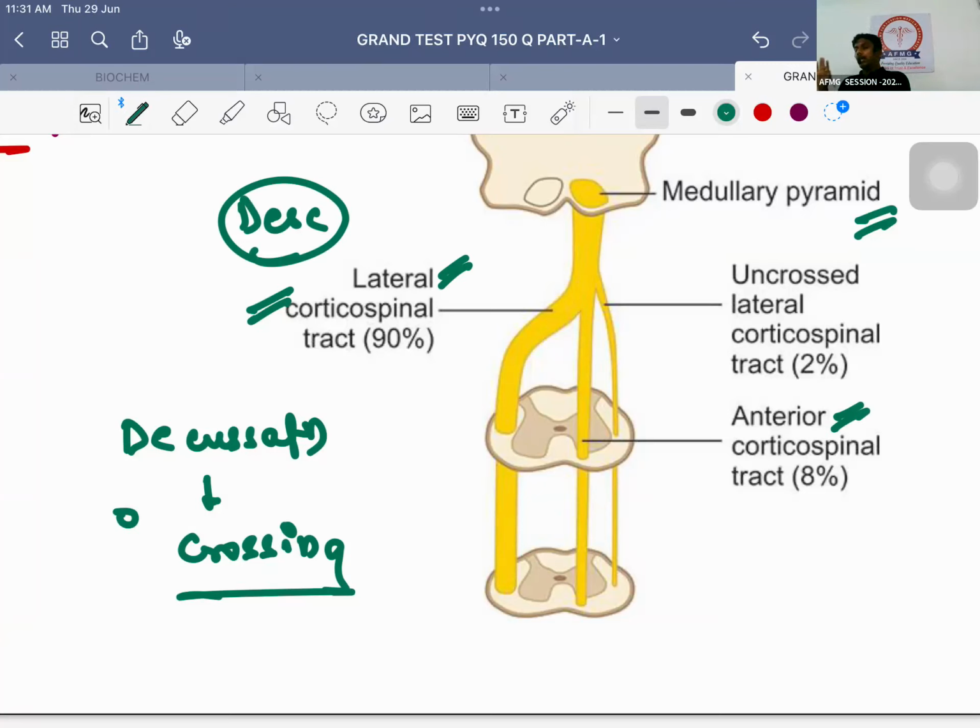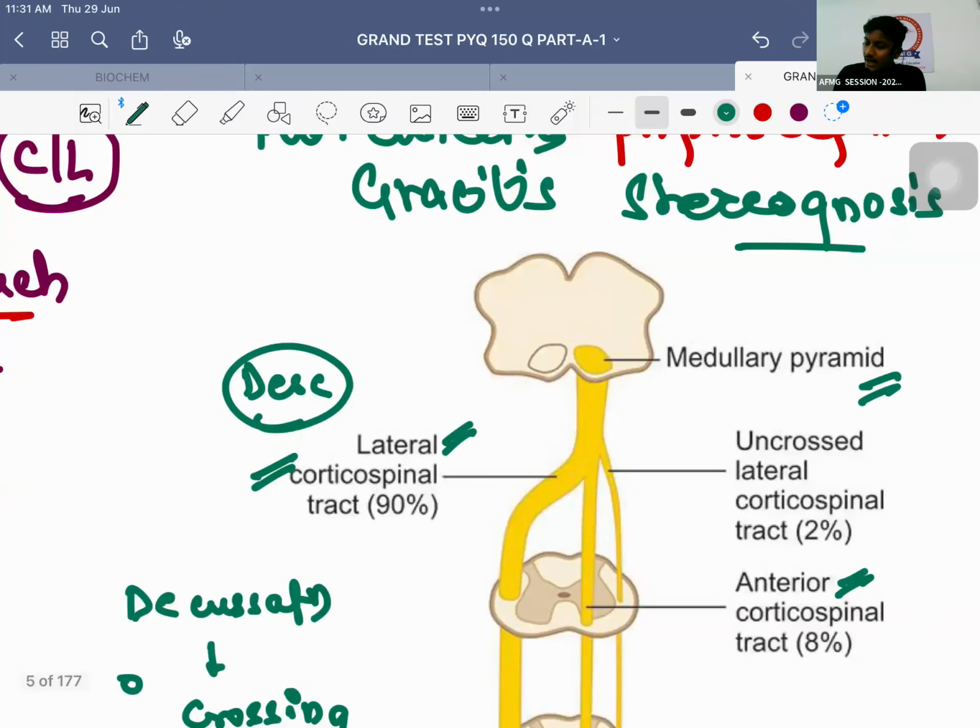कोई दिक्कत नहीं है. Important is these tracks usually cross at the level of, क्या दिख रहा है, कहाँ क्रॉस कर रहे हैं? At the level of the medulla. At which part of medulla? Upper or lower? Lower part of medulla. ये क्वेश्चन दो बार ऑलरेडी पूछा जा चुका है इन एफएमजी एग्जाम, so don't make a mistake now. Corticospinal tracts cross at which level?